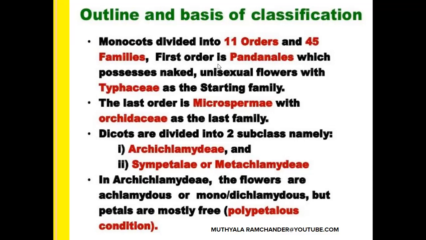The first order is Pandanales, which possess naked, unisexual flowers, with Typhaceae as the starting family of this order. The last order is Microspermae, with Orchidaceae as the last family. Among these 11 orders, the first order is Pandanales and the last is Microspermae. And dicots, Dicotyledonae, are divided into 2 subclasses, namely Archichlamydeae and Metachlamydeae.